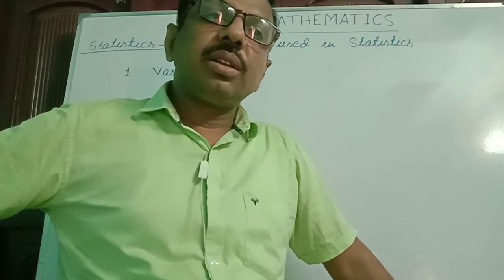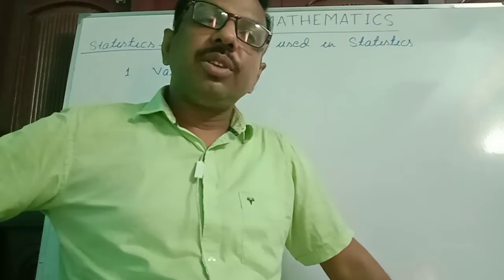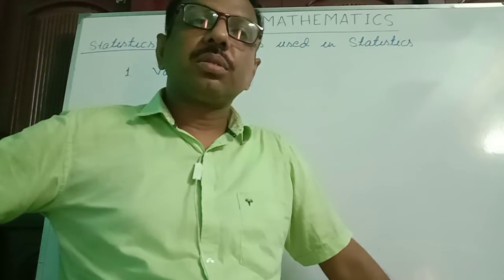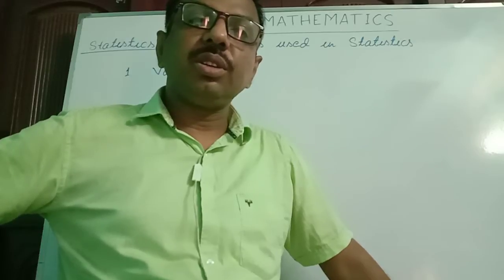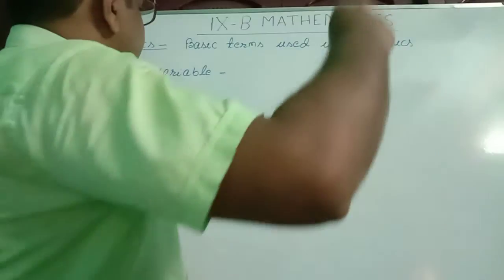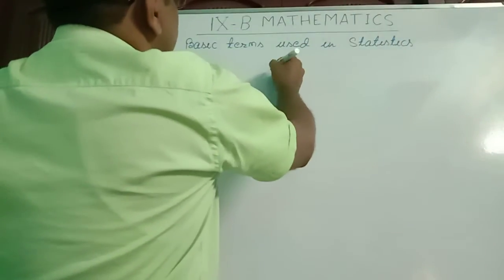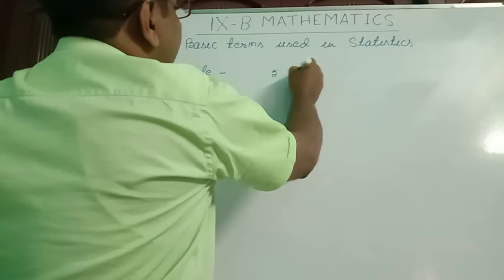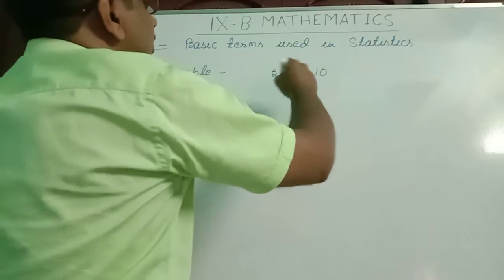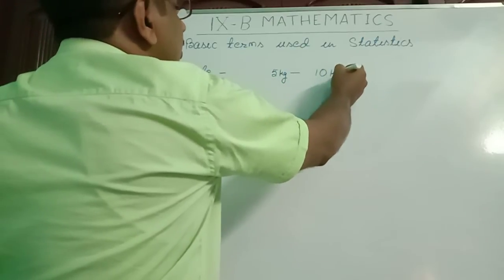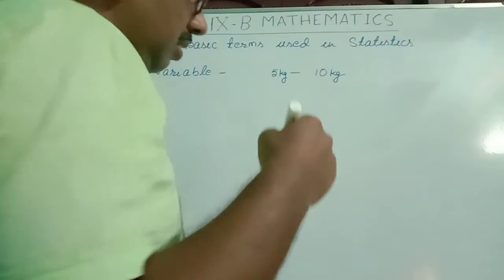But here in statistics, the variable is not represented by alphabetic terms such as x, y, z or a, b, c. In this, the variable is represented with the lowest value and the highest value. Suppose this is in kg, so you write it in kg.